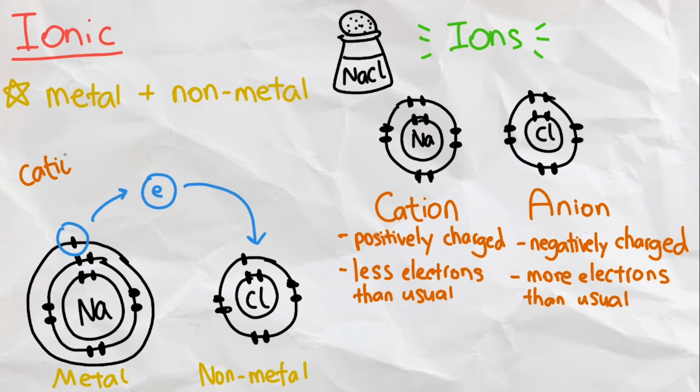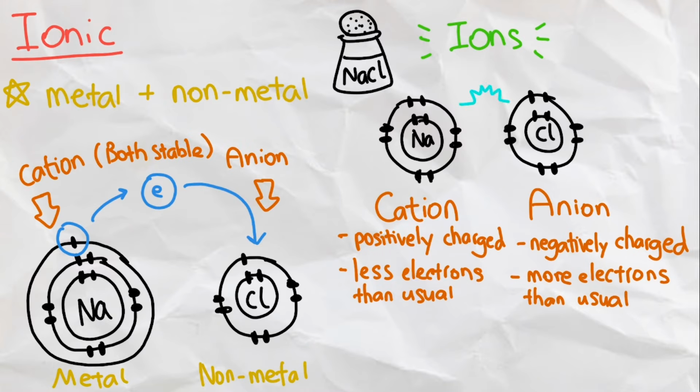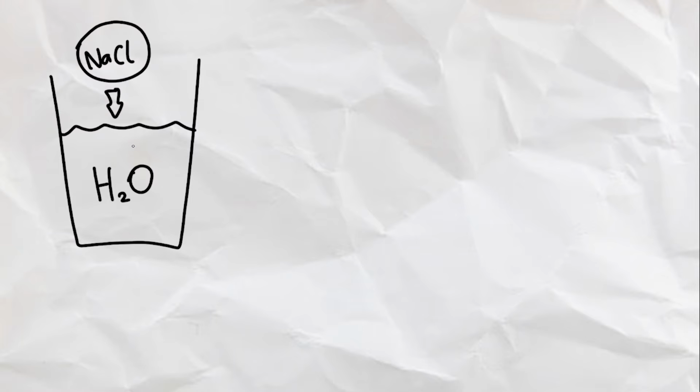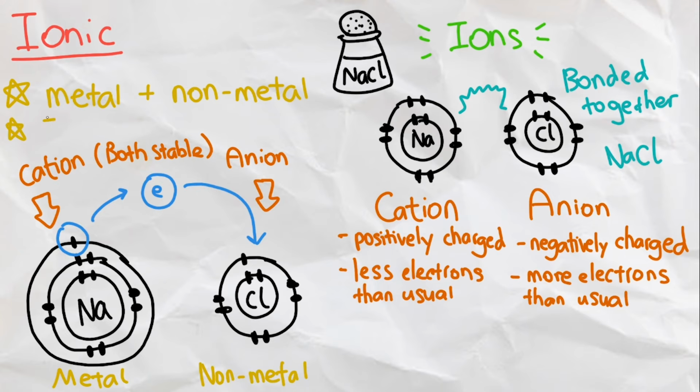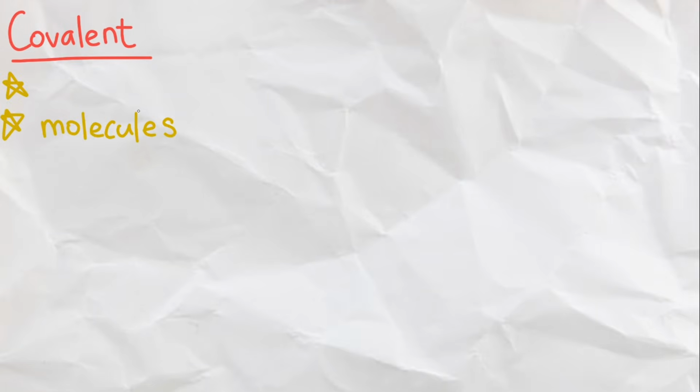So in the case of sodium chloride, the sodium gets rid of its extra electrons to become stable as a cation, while the chloride receives this electron to become stable as an anion, while bonding together in the process. Furthermore, if you drop an ionic compound into water, they will usually all dissolve, meaning that the ions of both atoms will break apart as they form bonds with the water molecules instead. A compound formed this way is referred to as, well, an ionic compound, not as a molecule. So you can never have a molecule of sodium chloride, as molecules only refer to compounds formed by covalent bonds,